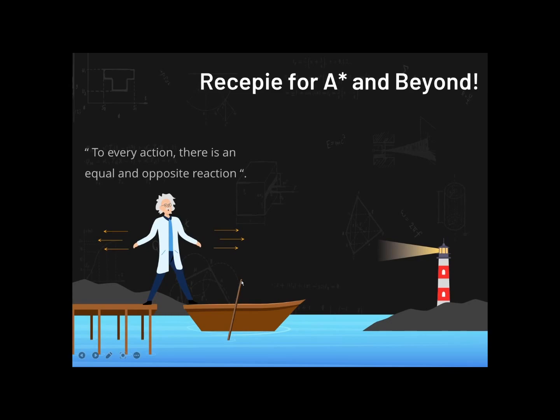So what's the recipe for A star? You need to understand the third law of motion, which is the infamous Newton's law of motion, that to every action there is an equal and opposite reaction. So you need to let go of all of your old habits and move forward into progressive and higher order thinking. For that, you need to gain as much as you can from the lessons, right?